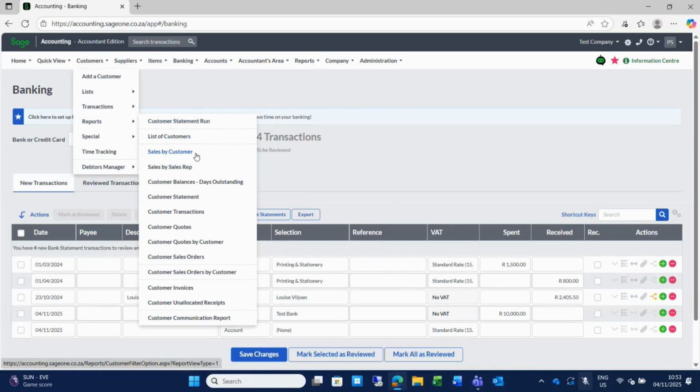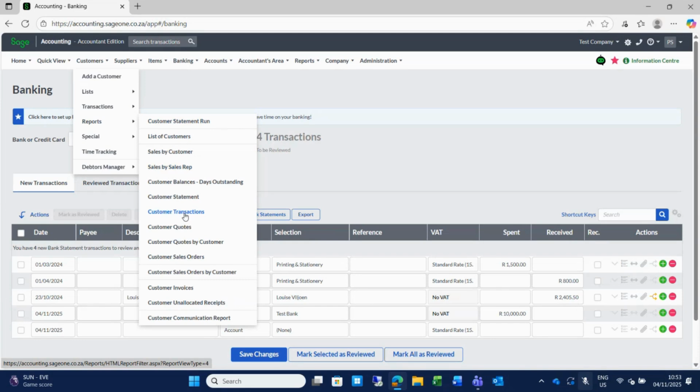I'm not going to focus on statements now. However, there is a statement run. So with a click of a button, you will be able to run statements to all your customers if they have email addresses set up. And also those emails do not have to go through your Outlook. So you don't have to link to your Outlook. It can be linked to any email account. The statements will definitely run from there.